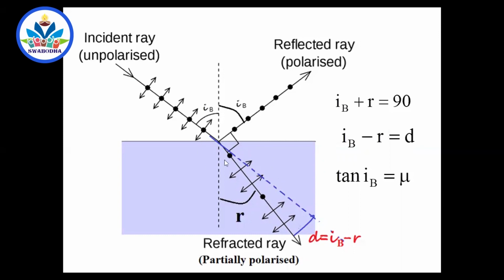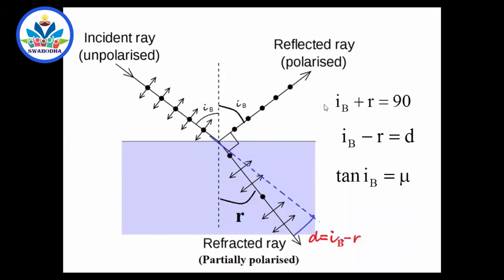It becomes more and more perfectly polarized. These vibrations will miss out. At one stage, when it passes through many glass plates, a pile of plates means a group of plates, the outcoming light may be completely polarized. But in one refraction, it is not possible. You have to make it undergo multiple refractions.